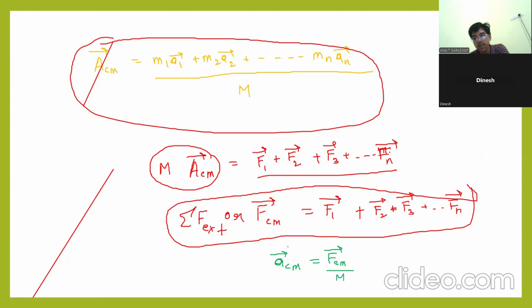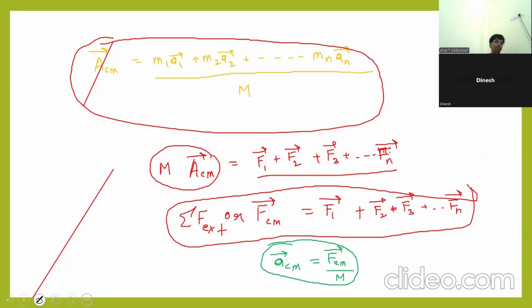Any doubt? So the meaning is, rather than applying force on a single particle, rather than studying the whole body, we should study the center of mass only. Clear?